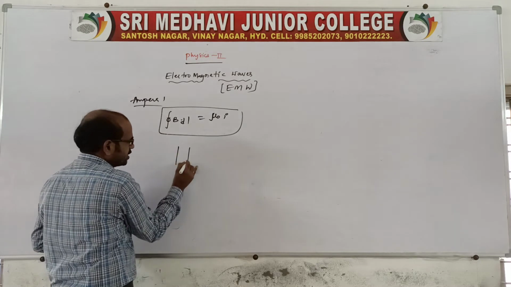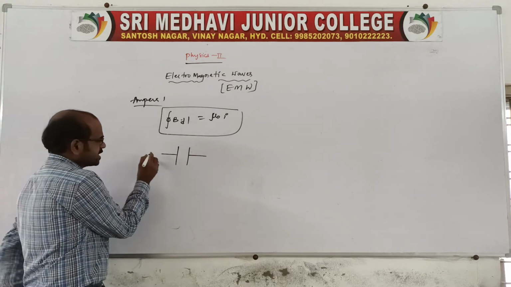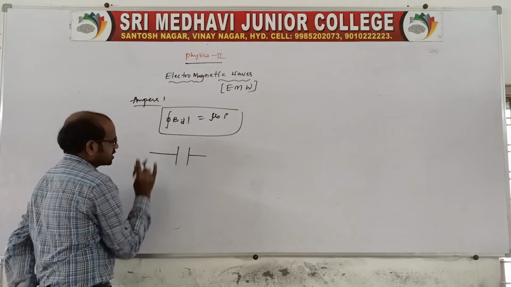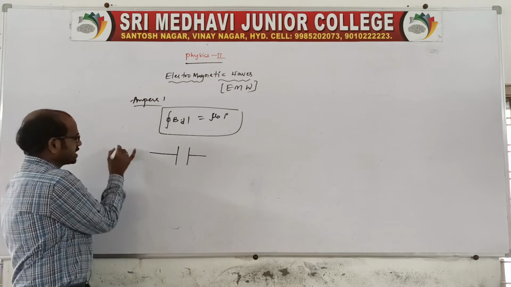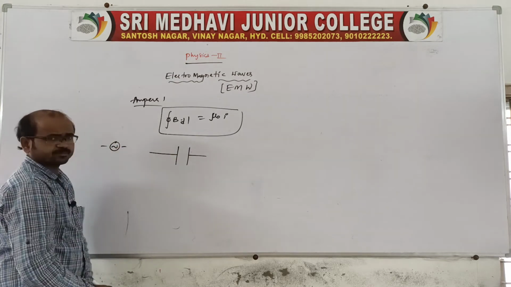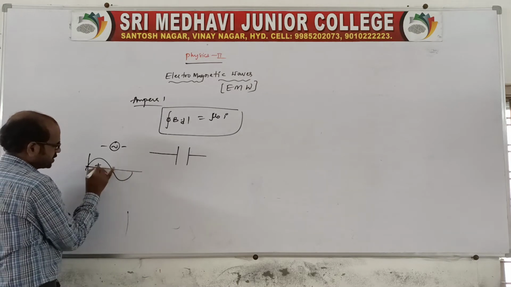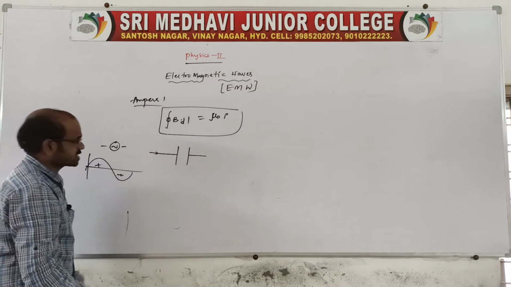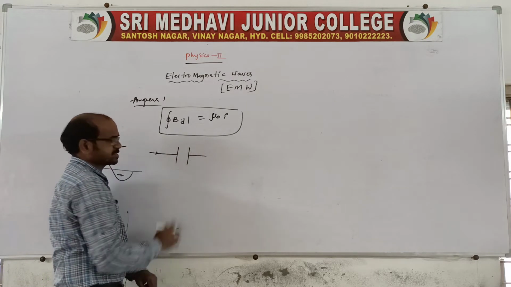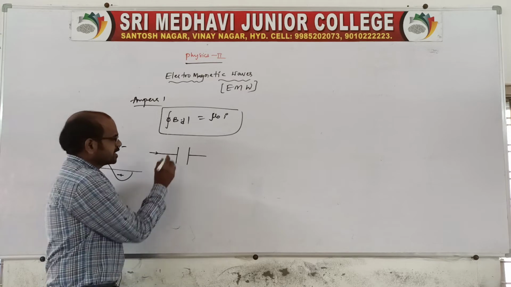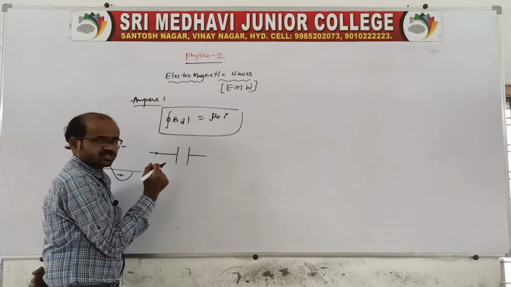If I take capacitor plates, and an alternating current is applied to the capacitor plates, an alternator provides alternately plus and minus. So when an alternating current flows through the straight current carrying conductor, and this conductor is connected to the capacitor plates, the capacitor plate is given a charge.